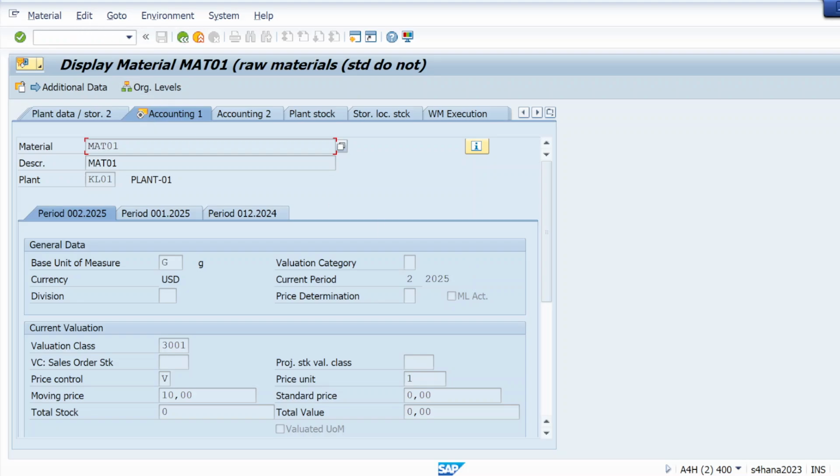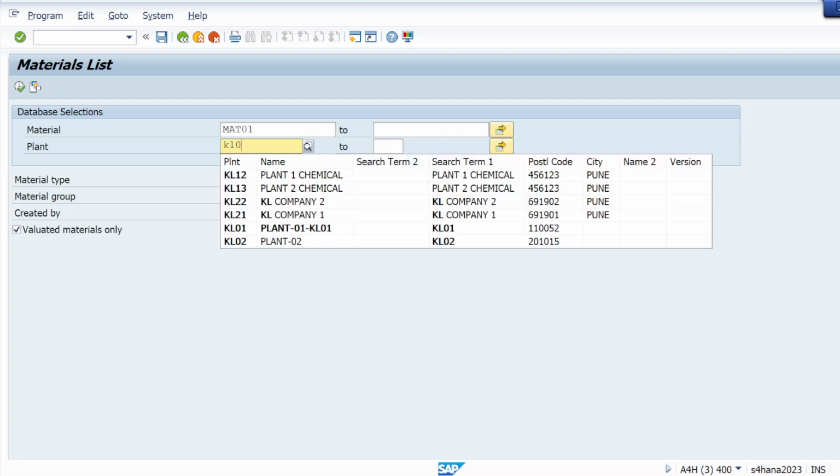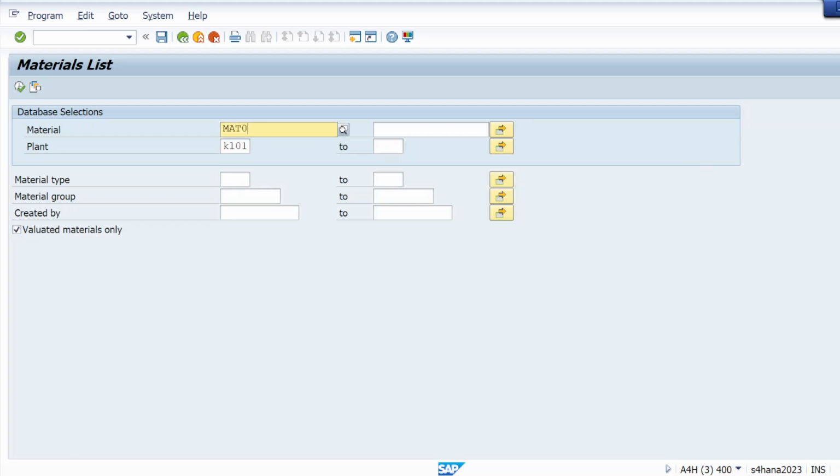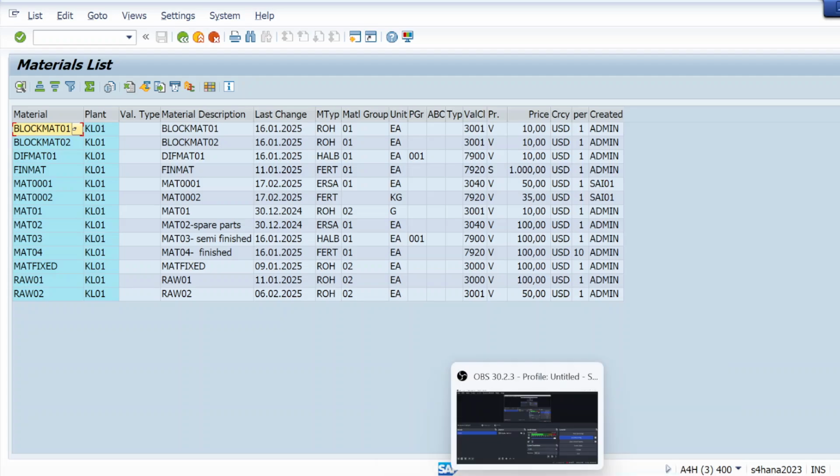But if I check my other materials, let me open the list of my materials in MM60, probably you will not face this error that I showed you. So let me open the list of my materials. Right, these are the list of my materials. I just looked at MAT01. Let me check MAT03 also.